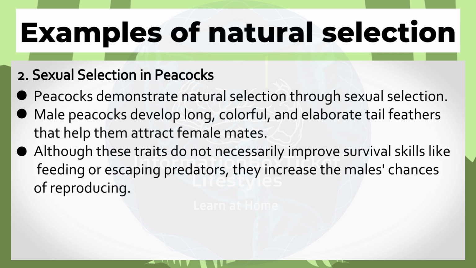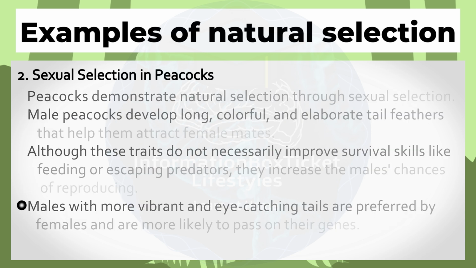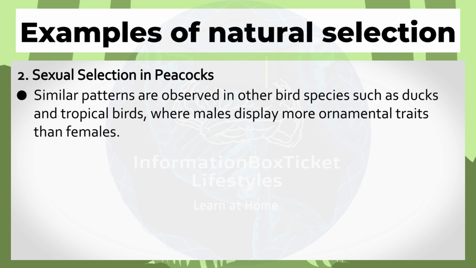Although these traits do not necessarily improve survival skills, like feeding or escaping predators, they increase the male's chances of reproducing. Males with more vibrant and eye-catching tails are preferred by females and are more likely to pass on their genes. Similar patterns are observed in other bird species, such as ducks and tropical birds, where males display more ornamental traits than females.